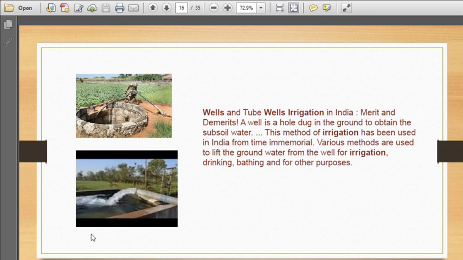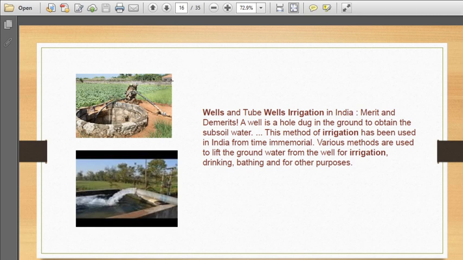So children, these methods, wells and tube wells, have been used in India for irrigation for so many years. Not only for irrigation, families of farmers also depend on the water drawn from these wells and tube wells. They get water for drinking, for bathing and for other purposes as well.